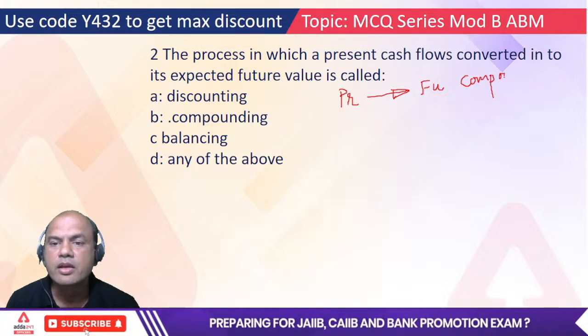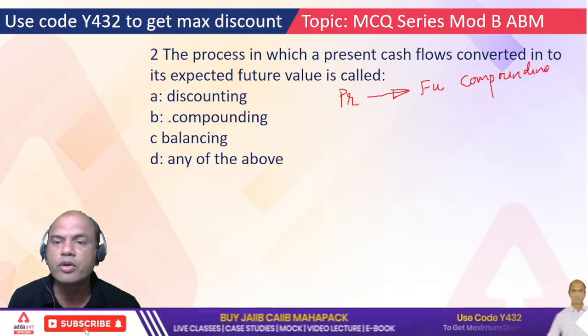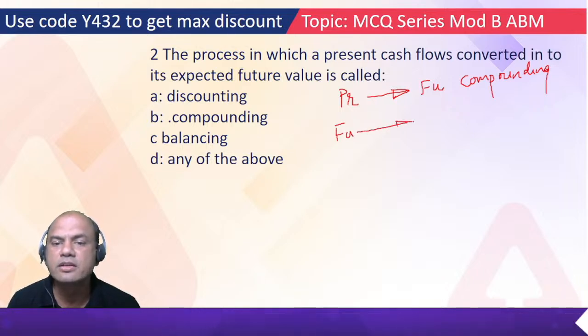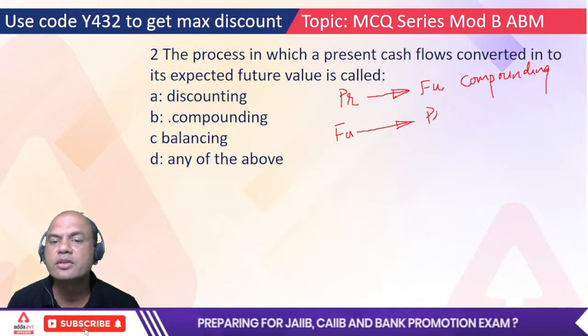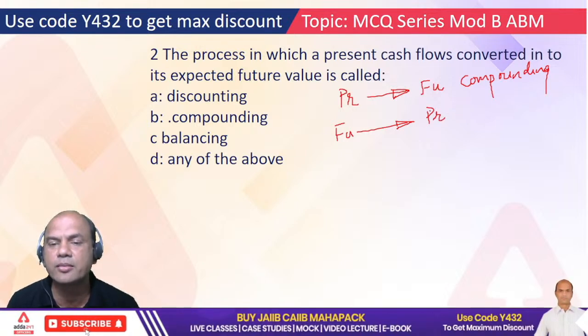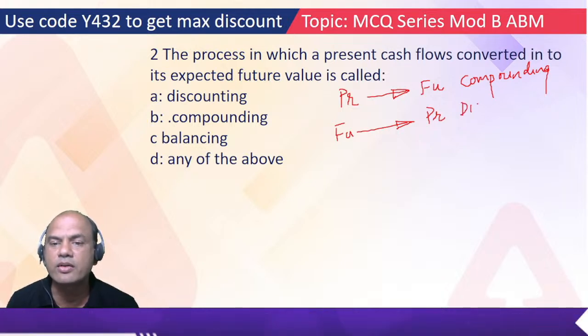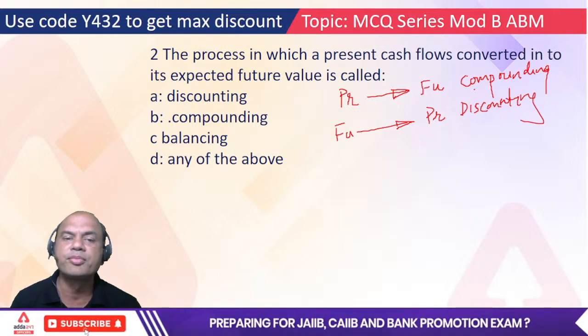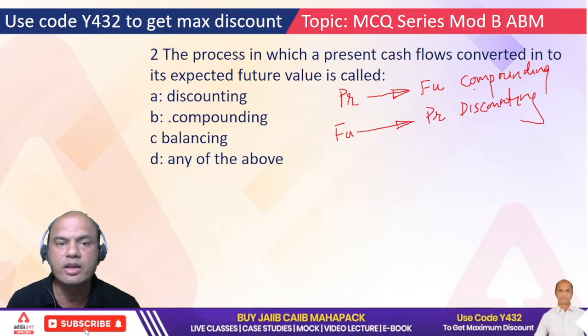And when we come from future to present, then it is called as, anyone? Please kindly put it in the comments. It is called discounting. Discounting, right? Done, everyone?